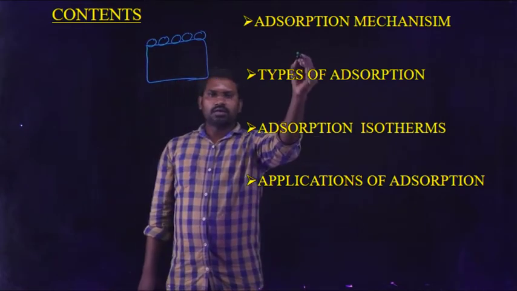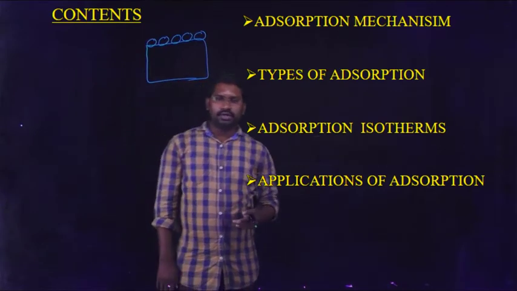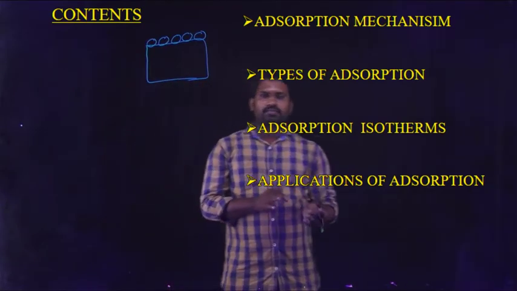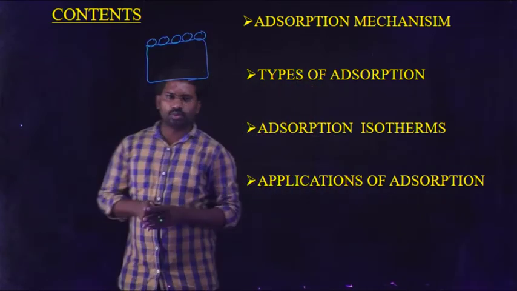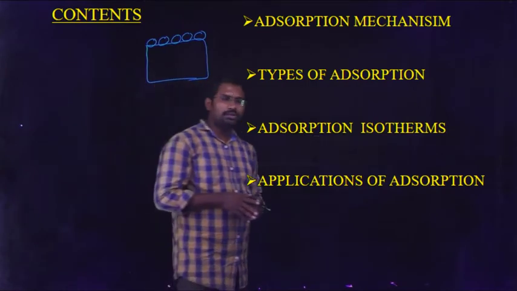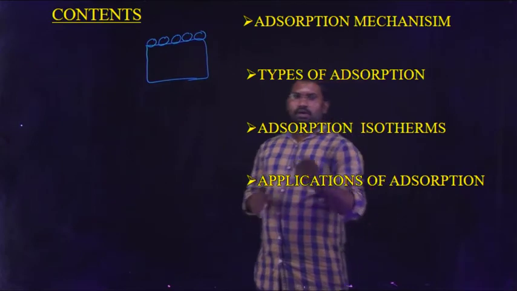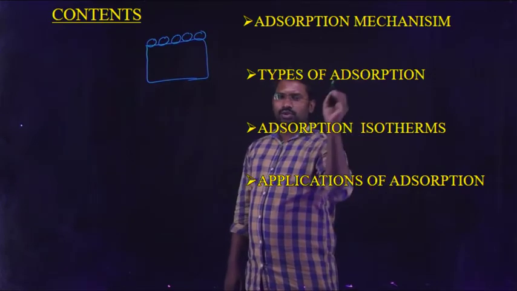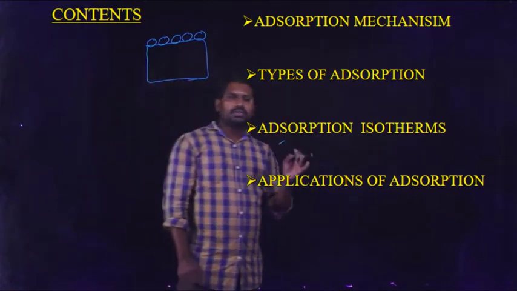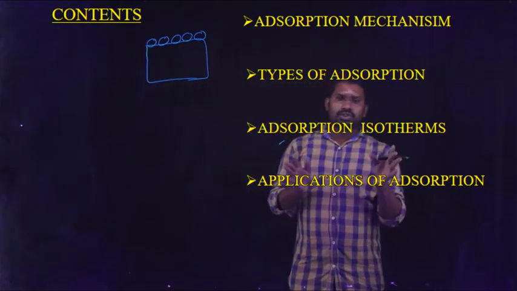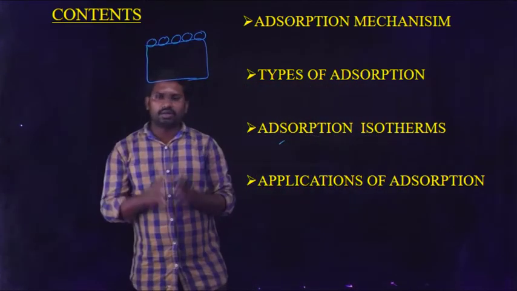Second, types of adsorption. Students, based on the forces between the adsorbate and adsorbent, adsorption is mainly classified into two categories: physical adsorption and chemical adsorption. That is the classification of the types of adsorption. Third, adsorption isotherms. Adsorption isotherms are graphical representations which give a relation between the extent of adsorption versus pressure at a constant temperature.